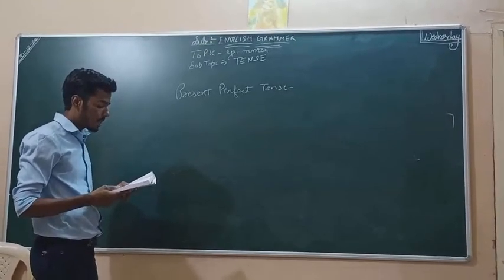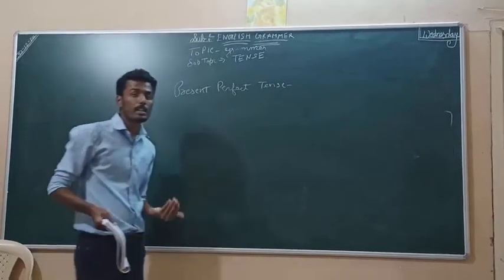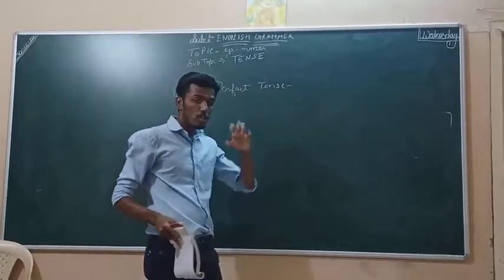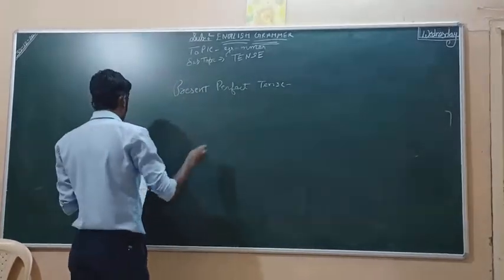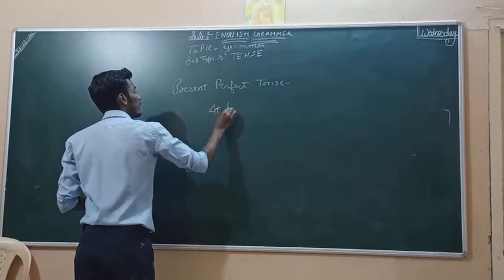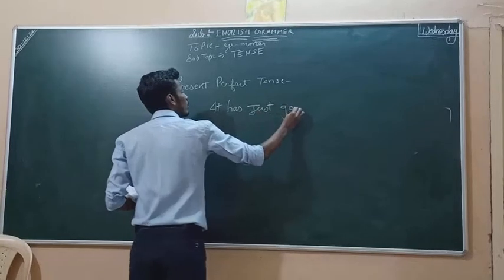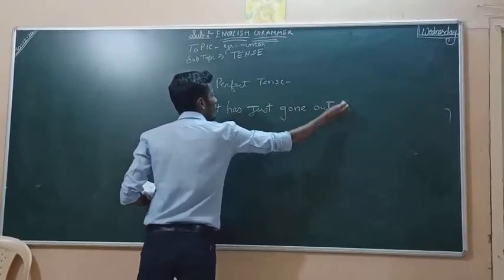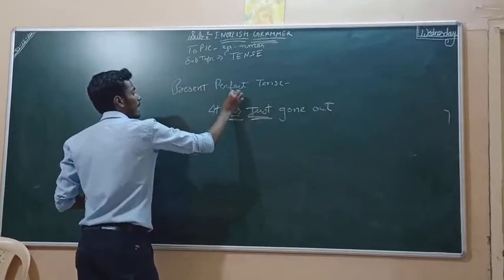To express a past action whose time is not given and not definite. It is used to express a past action which is done just now. You have to use just. See, it has just gone out. You can use just, you can use has with perfect.